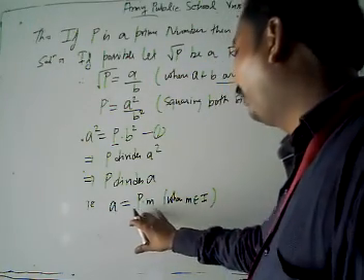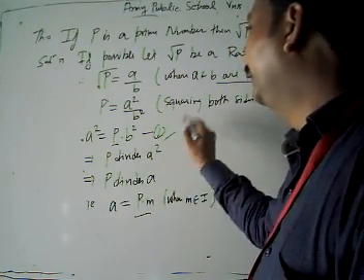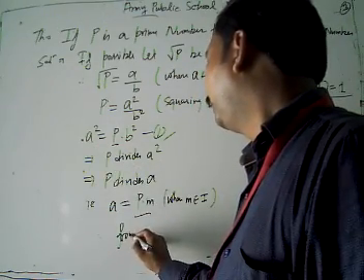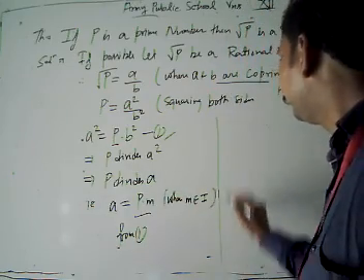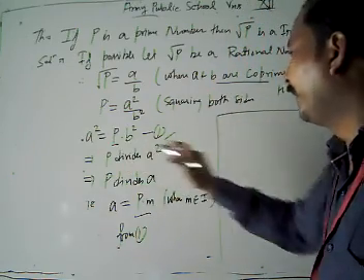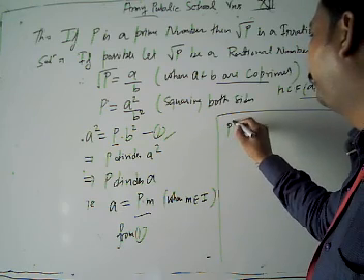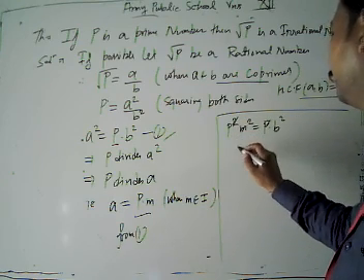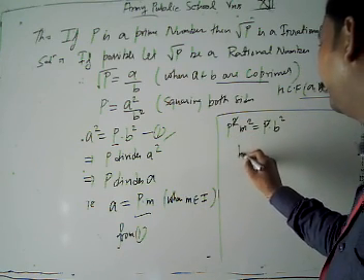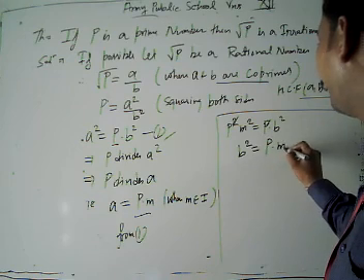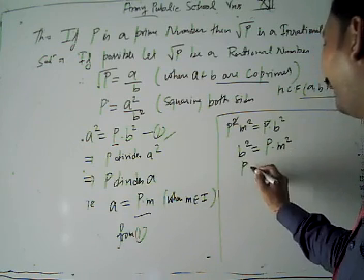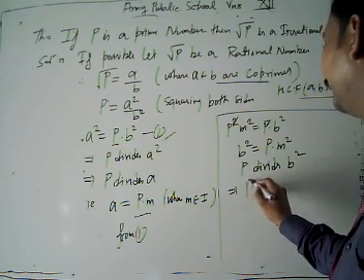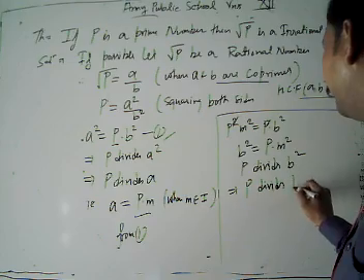Now a is equal to pm. We put this value of a in equation 1. From 1, we have p square m square is equal to p into b square. Then we get b square is equal to p into m square. Now from here, p divides b square. This implies p divides b.